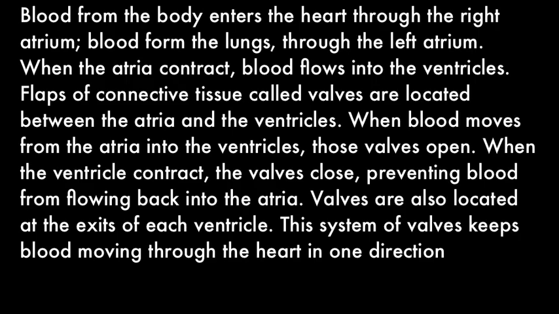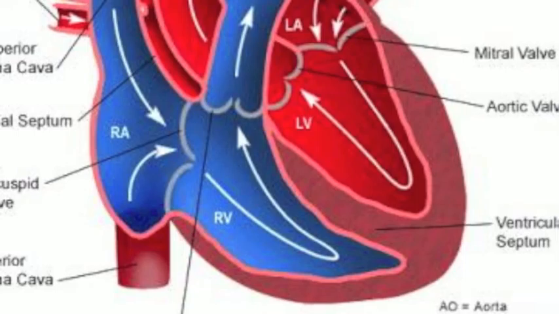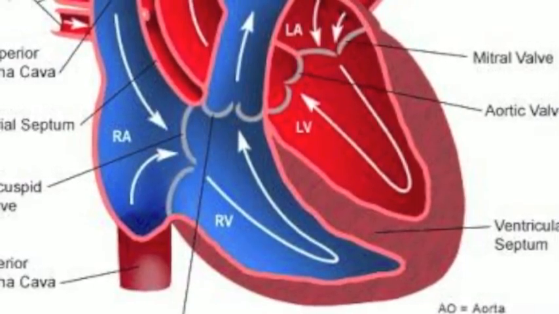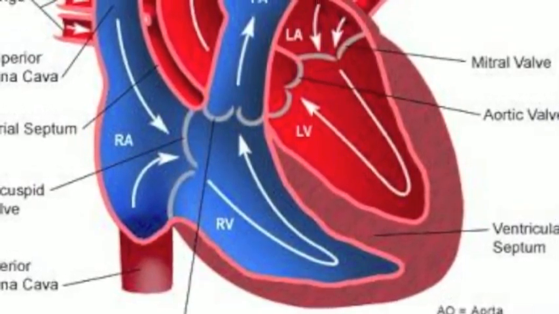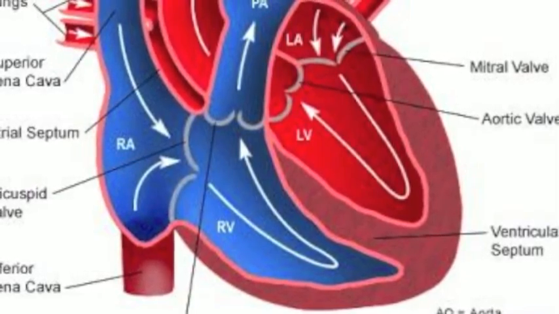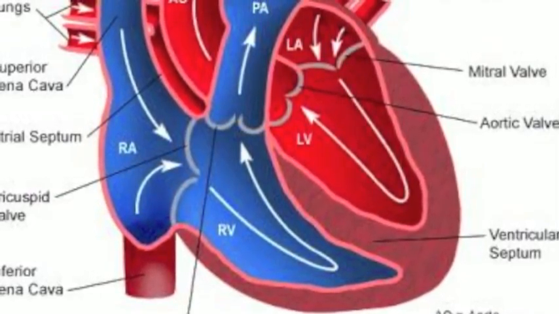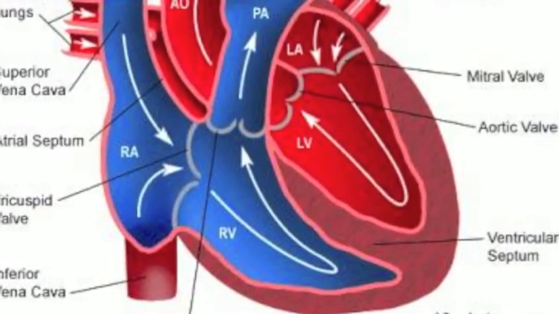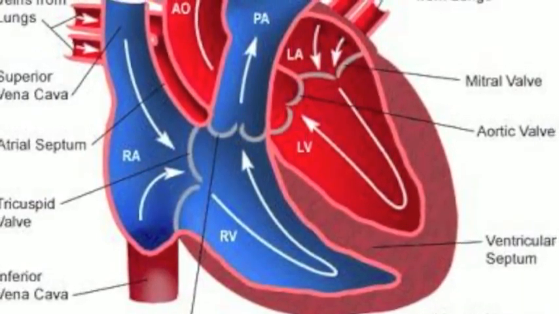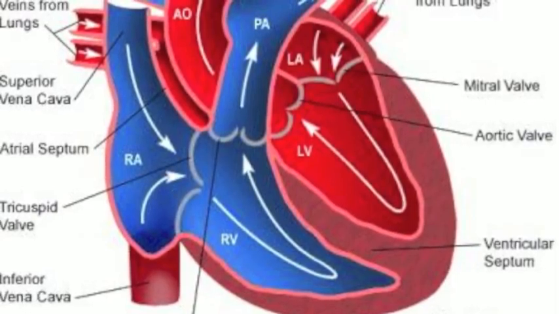When the atria contract, blood flows into the ventricles. Flaps of connective tissue called valves are located between the atria and the ventricles. When blood moves from the atria into the ventricles, those valves open. When the ventricles contract, the valves close, preventing blood from flowing back into the atria. Valves are also located at the exit of each ventricle. This system of valves keeps blood moving through the heart in one direction, like traffic on a one-way street.